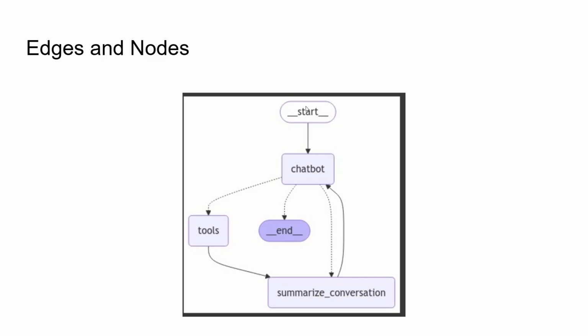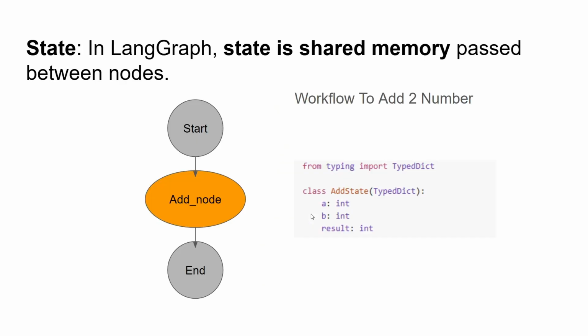This is a start node. This is one of the nodes. This is a chatbot node. This is one of the nodes. Similarly, tools, summarize conversation, end node, all these are the nodes. And what are edges? Edges just connect the nodes. So all these lines here are the edges. That's it. That's a very simple definition of edges and nodes. But the most important part is state. As I already said, it will be good to understand what state is.